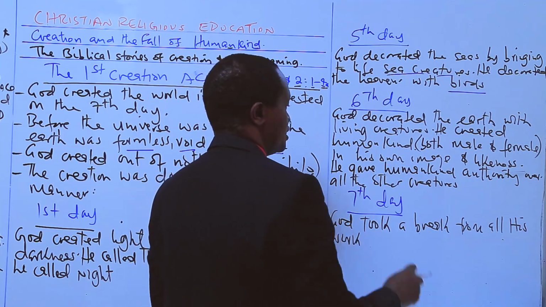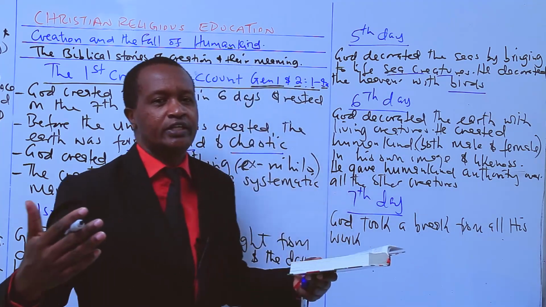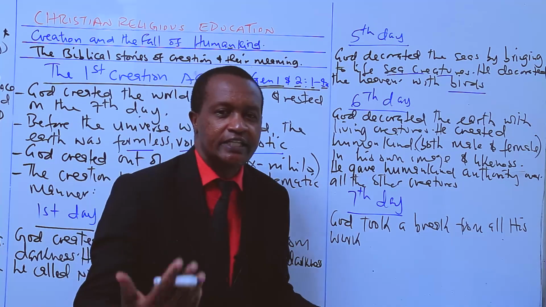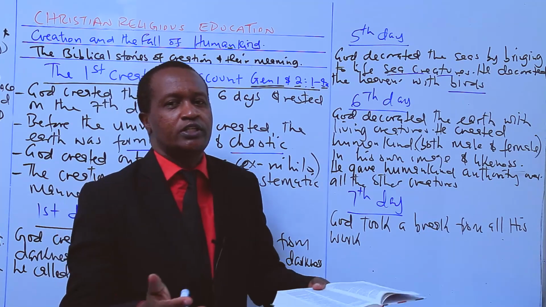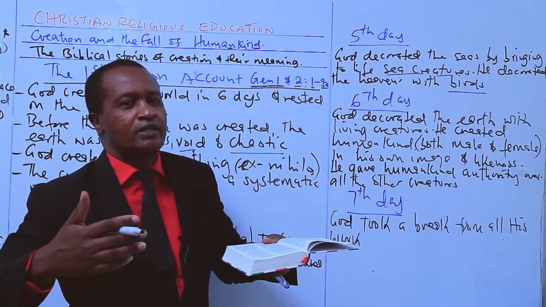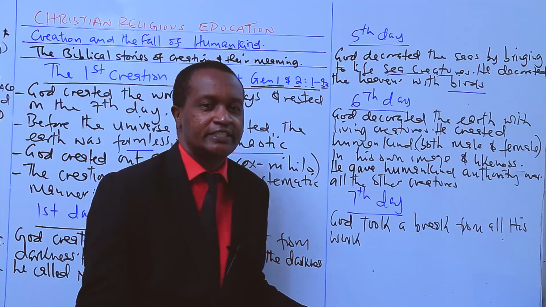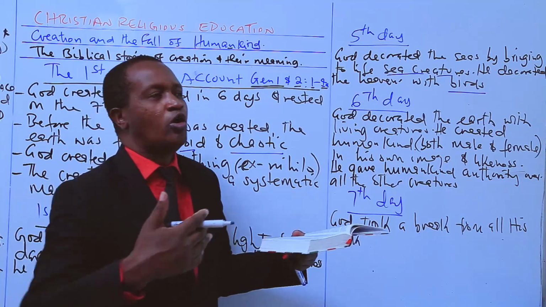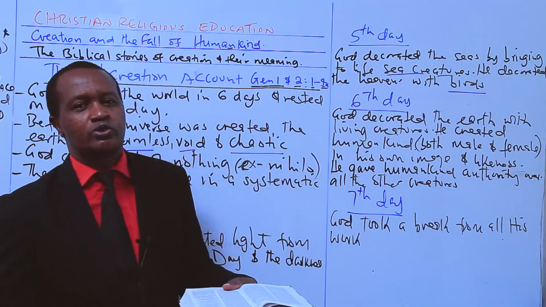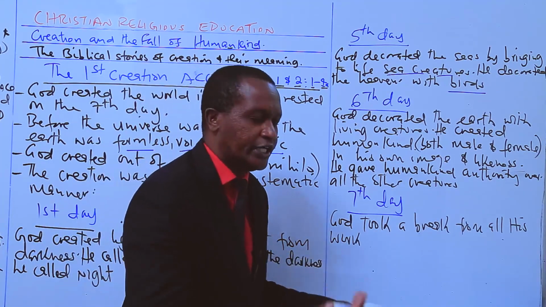In other words, God rested on the seventh day. He took a break from all his work and creation. So he blessed the seventh day and made it holy. Why? Because it was on that day that he took a rest.